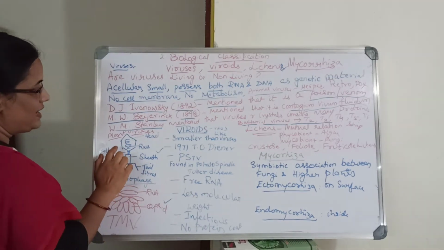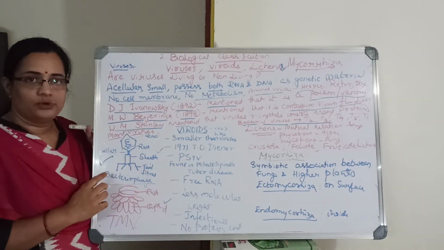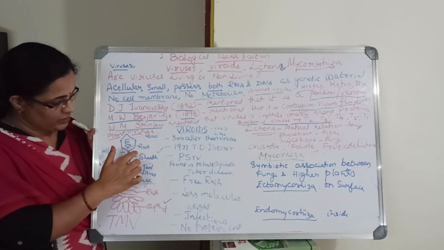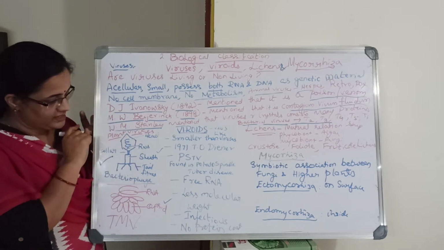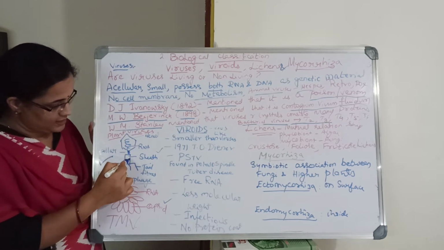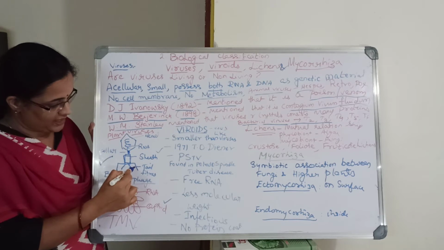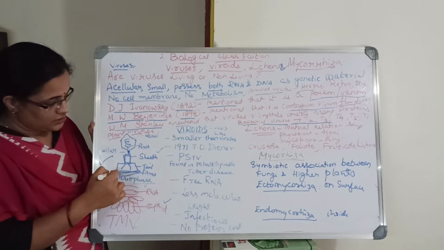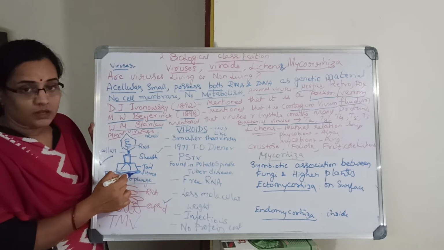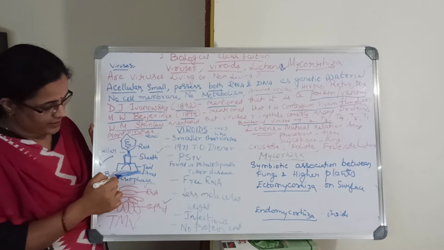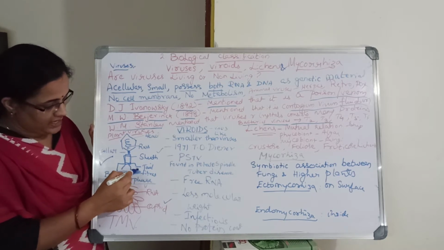Here, this is the head that contains the protein coat and the genetic material, and it has a small collar, neck, then a double sheath. It attaches to the bacteria at the substratum, where the bacteria has these tail fibers.